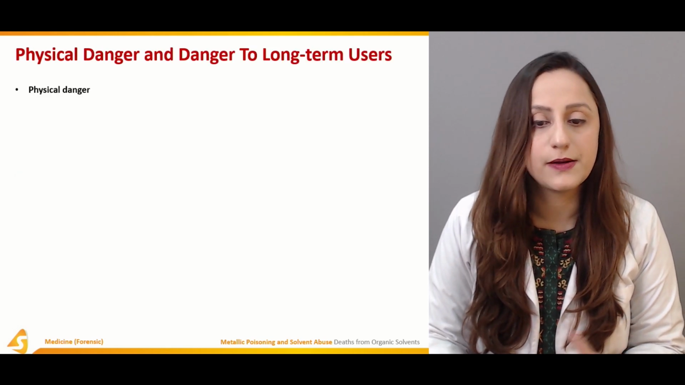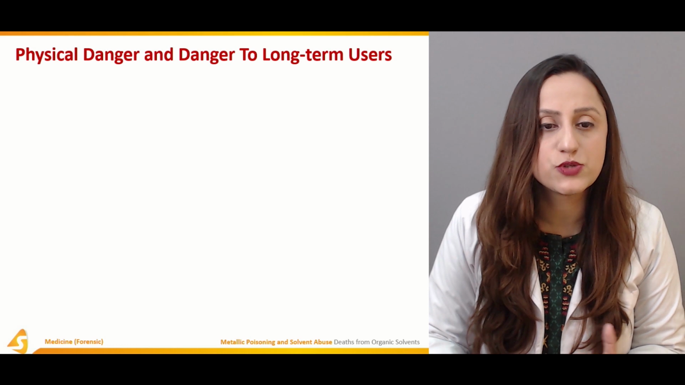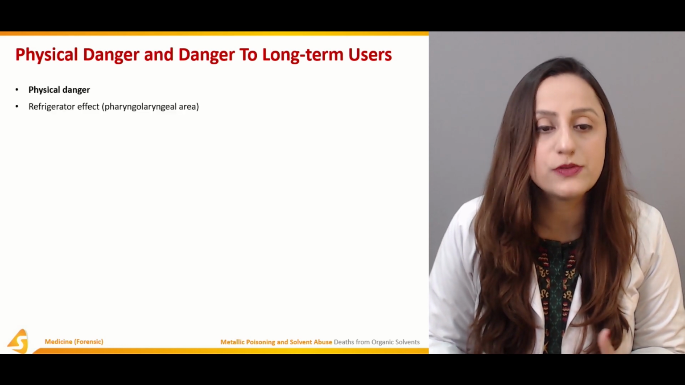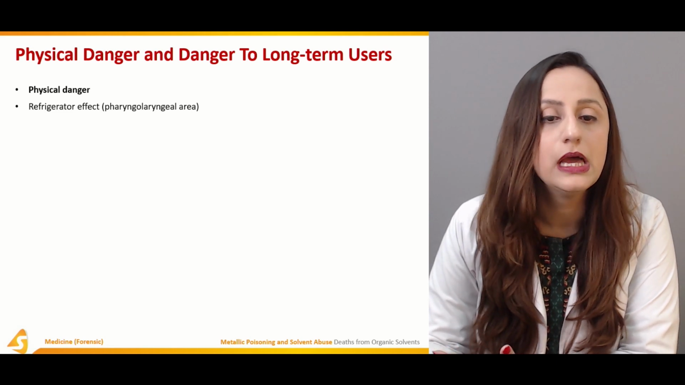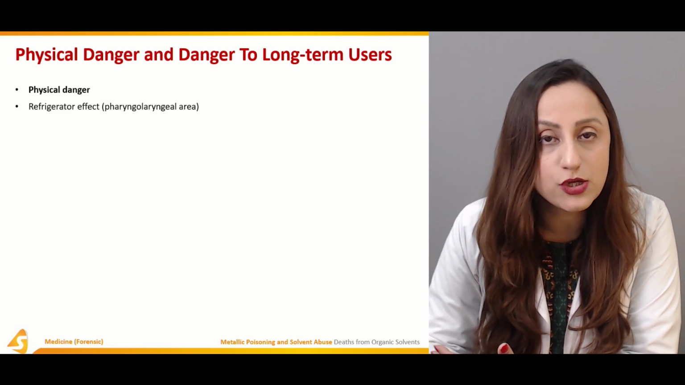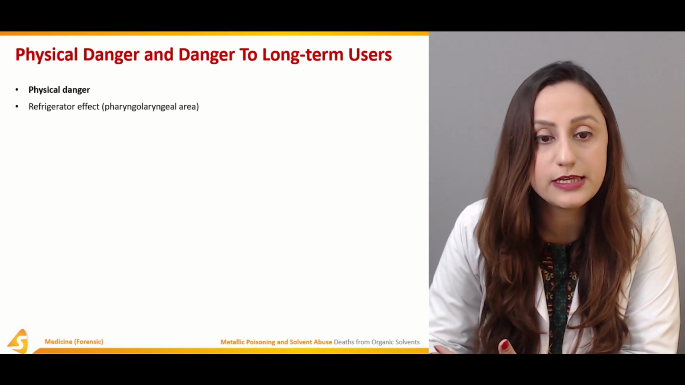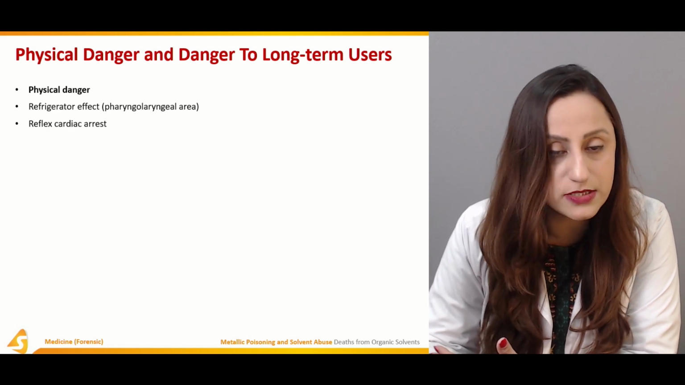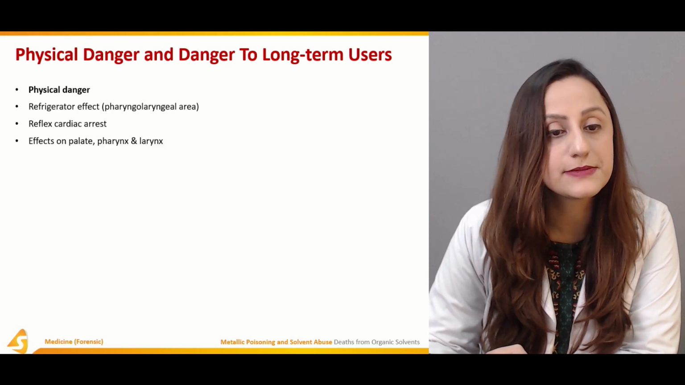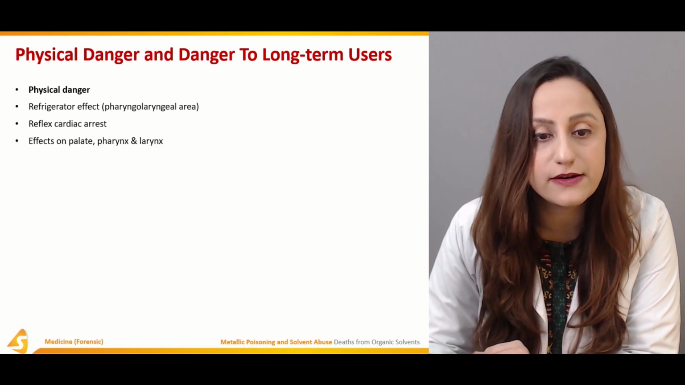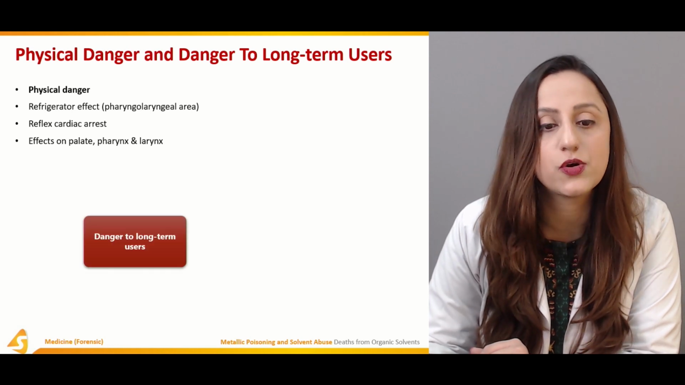in these cases which we are talking about, the alcohol abuse. Now, the physical dangers and the refrigerator effects are again one of the complications that are observed in the long-term users. The pharyngeal-laryngeal areas are affected in these cases, and there will be reflex cardiac arrest in such cases. The effects on the palate and the pharynx as well as the larynx are also observed.